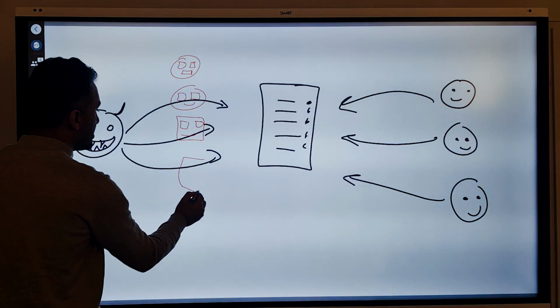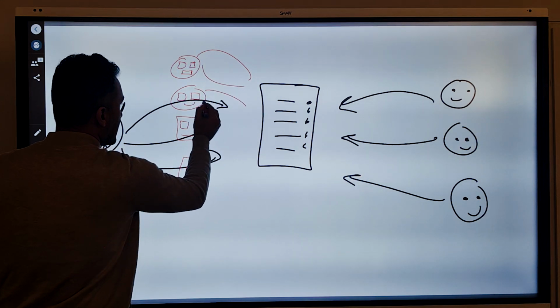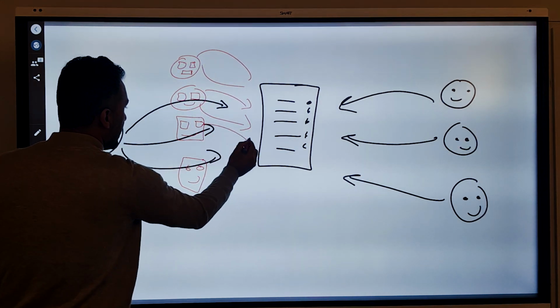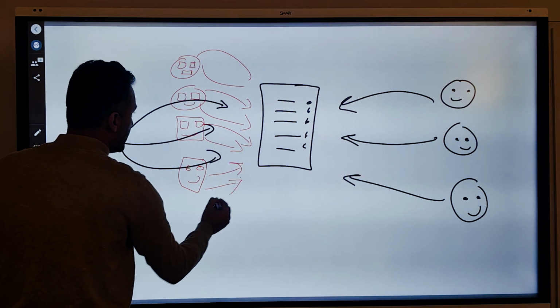And instead of sending just one request, all of these are sending requests at the same time to the server to cause this breakdown.